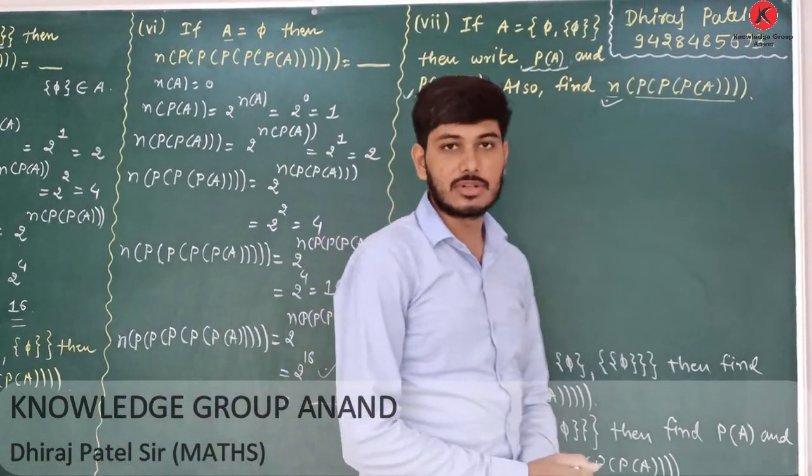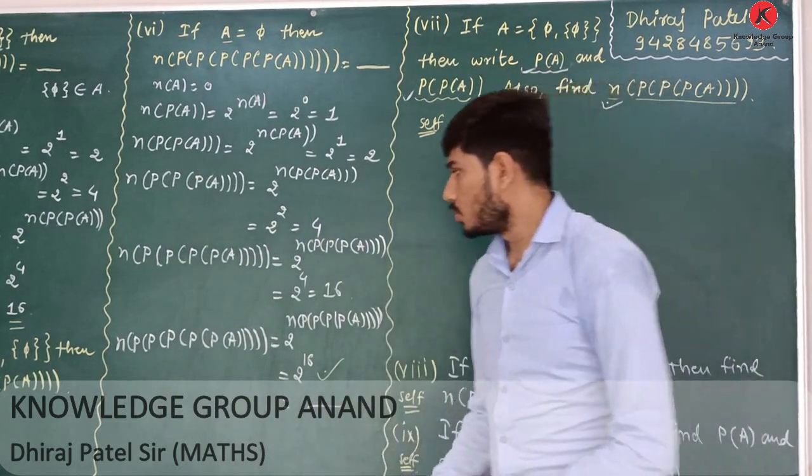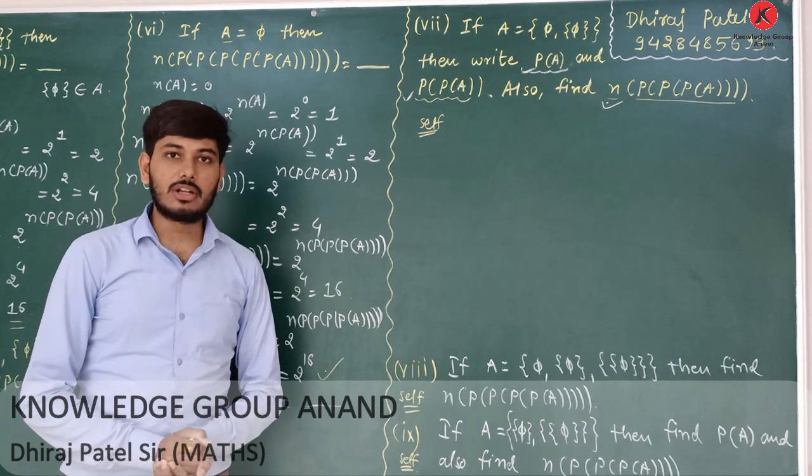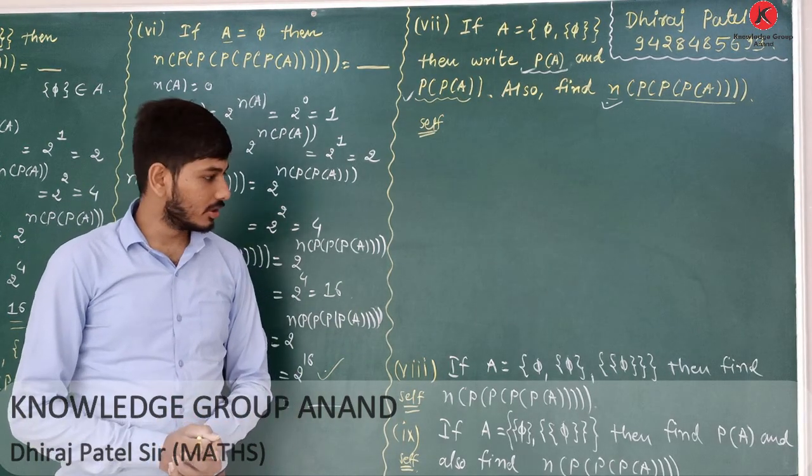You have to do it in your self practice and give the solution of these questions in today's note in the link given in your group.